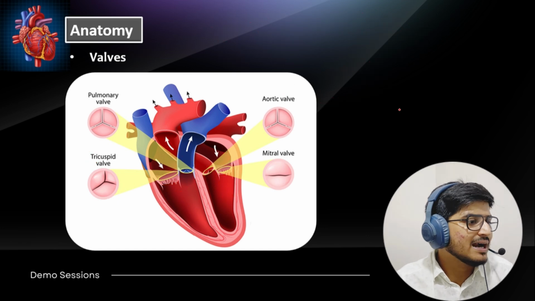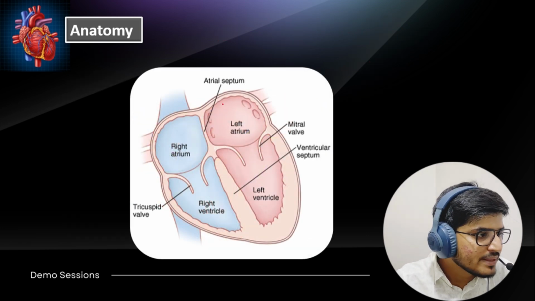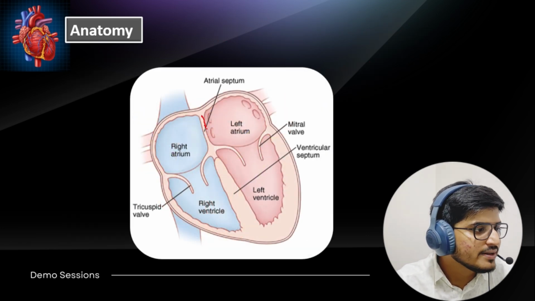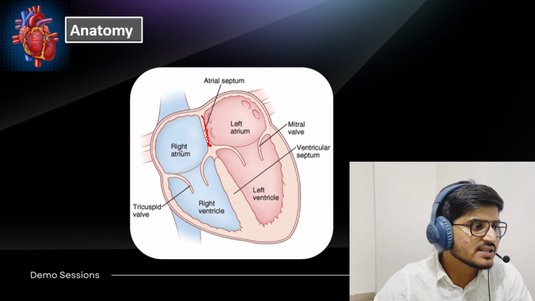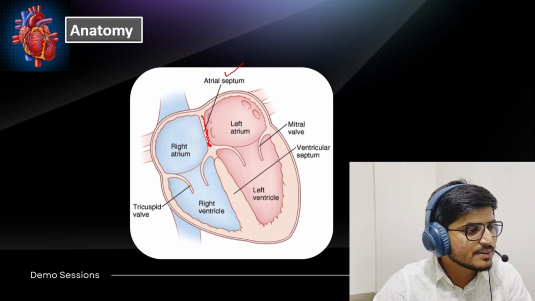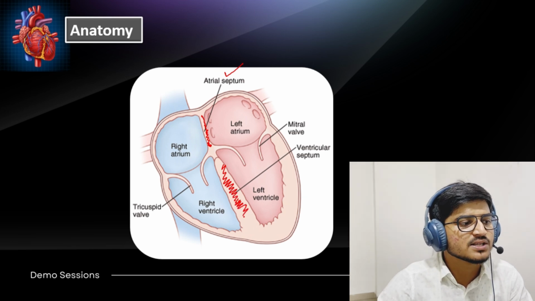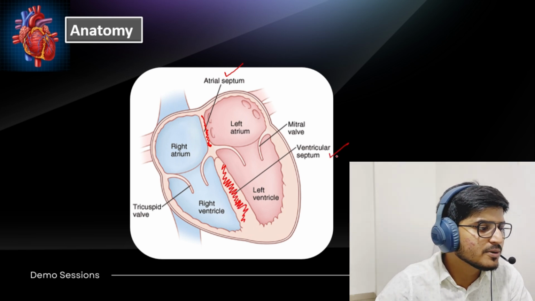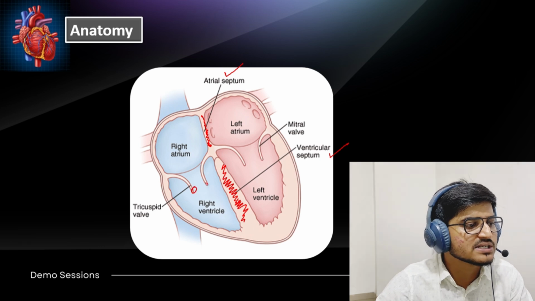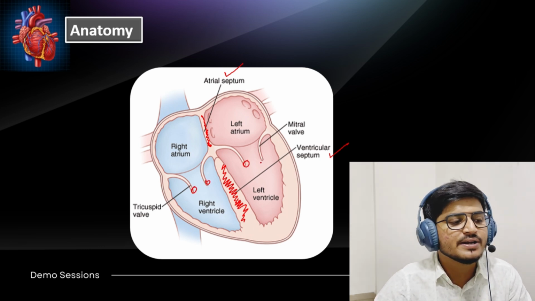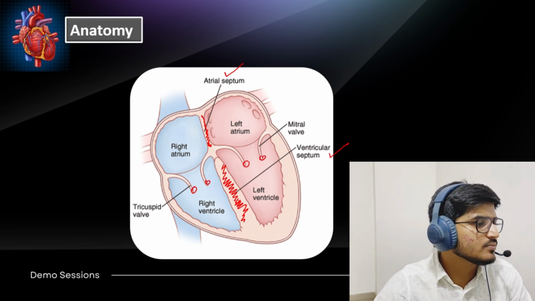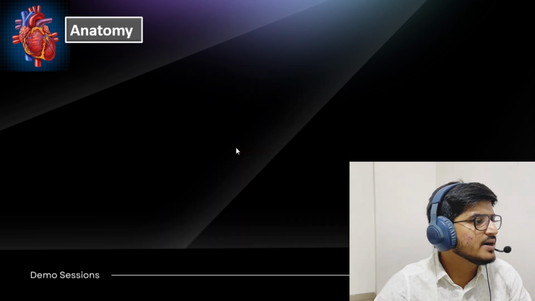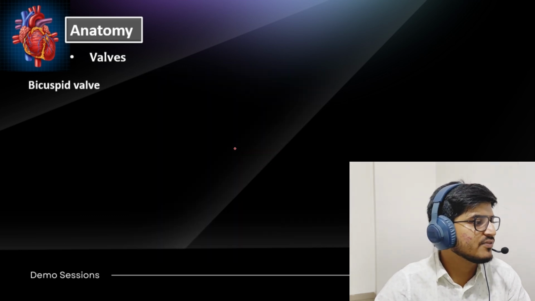Okay, so the septum that divides the right atrium and left atrium is the atrial septum, and the septum which divides the left ventricle and right ventricle is known as the ventricular septum. And these are the atrioventricular structures. So septa are covered, valves are covered, the basic introduction of the heart is going on.